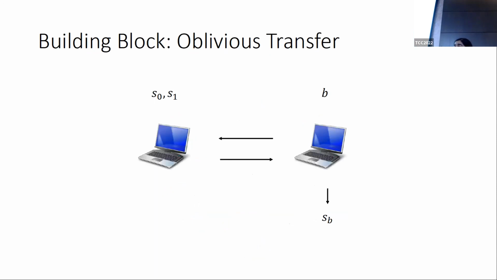It is by now well known that a key building block called oblivious transfer is both necessary and sufficient to build multi-party computation protocols. Oblivious transfer is a two-party primitive that allows a sender to obliviously transmit 1 out of 2 messages to a receiver. In this example, the sender has input S0, S1, the receiver has private input bit B. This can be considered a special case of two-party secure computation, where the receiver learns only SB corresponding to their choice bit B, and the sender does not learn what bit B the receiver has.